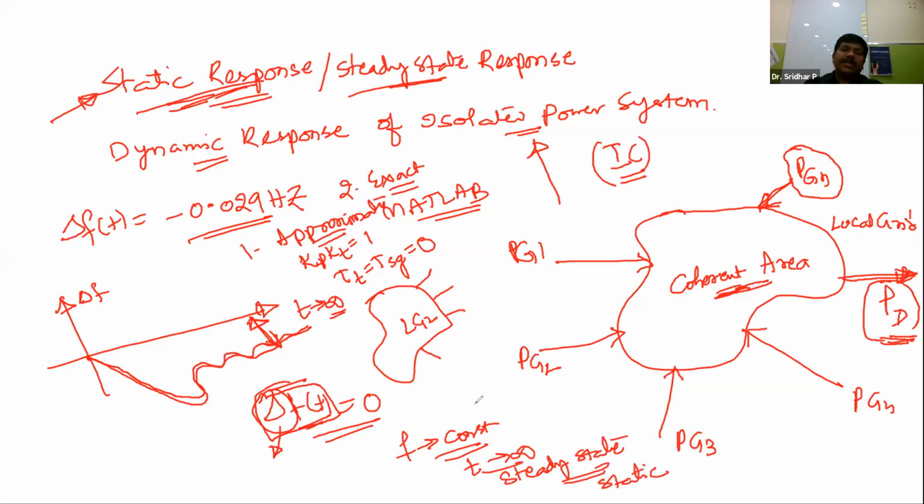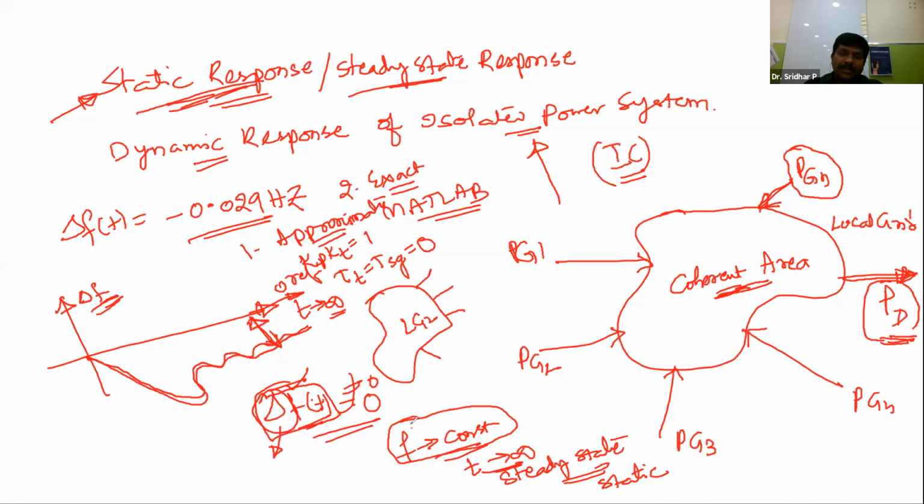Now if t is approaching infinity, is the delta f moving towards 0? No, it is not at all moving towards the 0 reference axis. So delta f of t is not 0; it is some finite value. This is what happens from the previous analysis. If you plot delta f, the change in frequency with respect to time for an isolated power system, this is what practically happens. But ideally, in the ideal condition, the frequency must always be maintained constant.